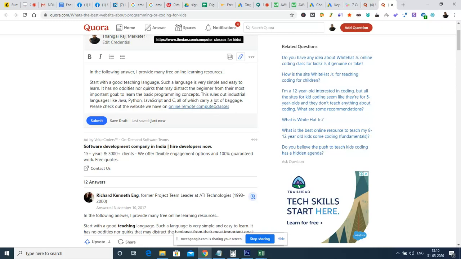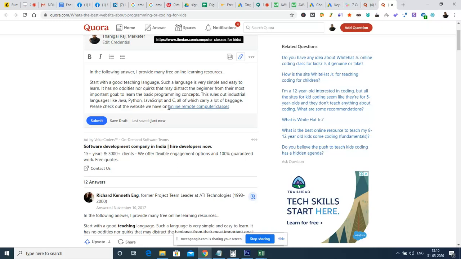Here we have online computer classes, but we added one more keyword, remote. Remote and online are similar, and by adding another word, we are giving relevant terms rather than exactly the search term we were previously searching for. This way we give a strong signal to Google that this particular page has a higher opportunity for better ranking for the keyword.